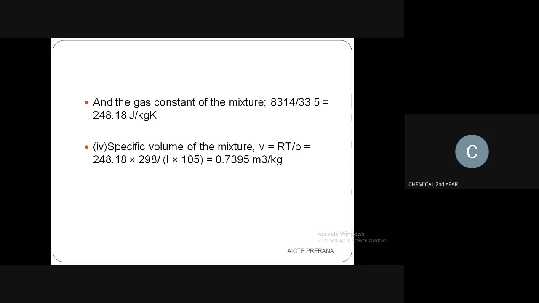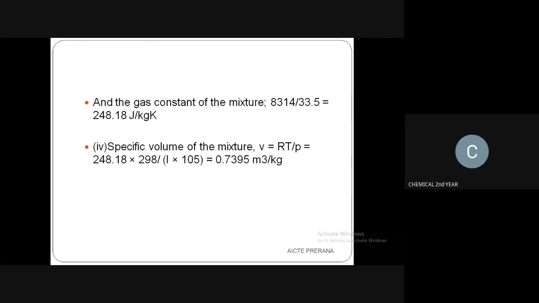Then the last thing they have asked in the question is the specific volume of the mixture. What do we mean by specific volume of the mixture? The formula is v equals R times T divided by p.